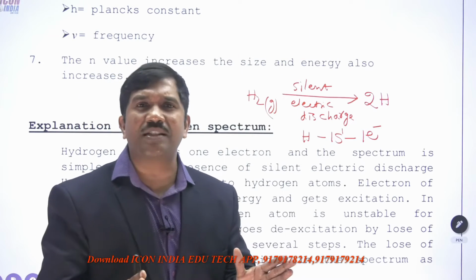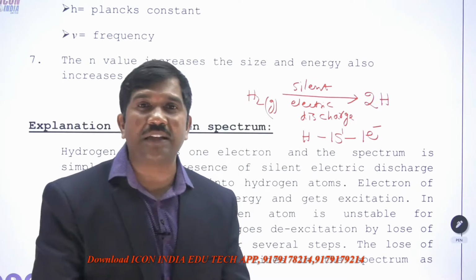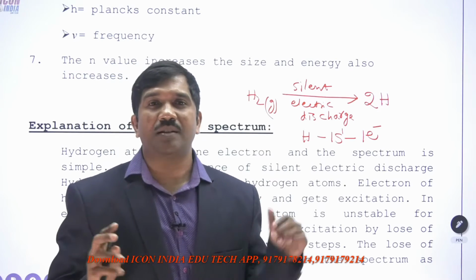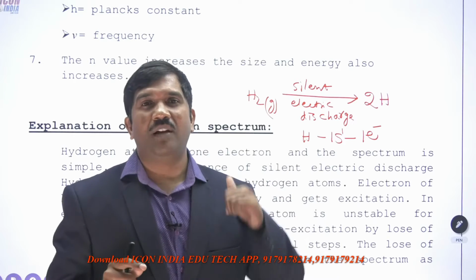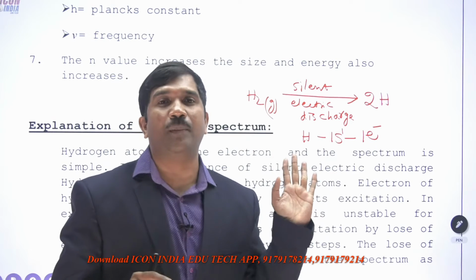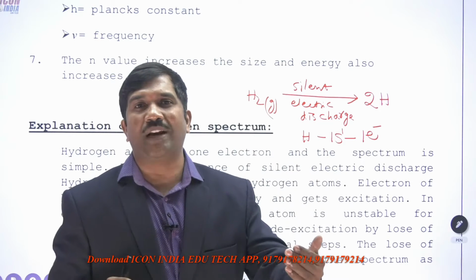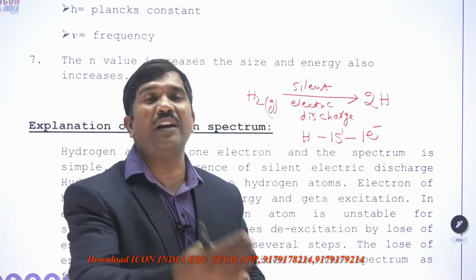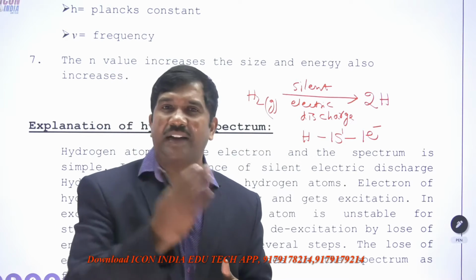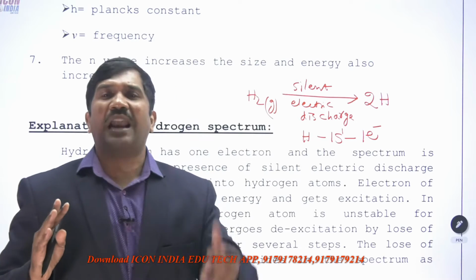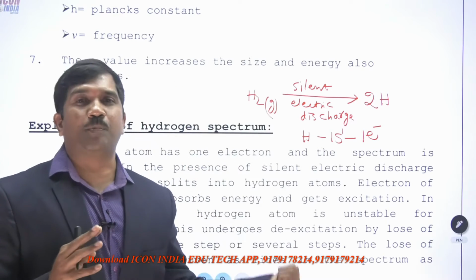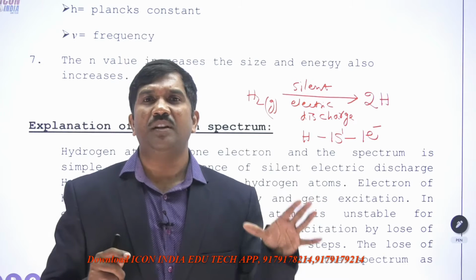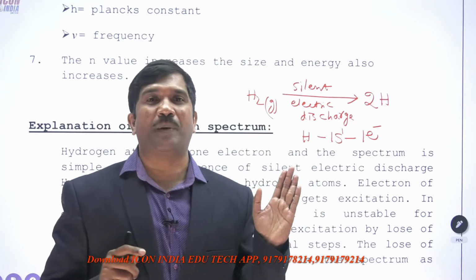At that stage it is unstable, because hydrogen is stable in the 1st orbit, the ground state. In the excited state it is not stable. For stabilization, that electron loses its energy either directly or indirectly. The loss of energy appears in the spectrum. That spectrum is called the hydrogen spectrum.